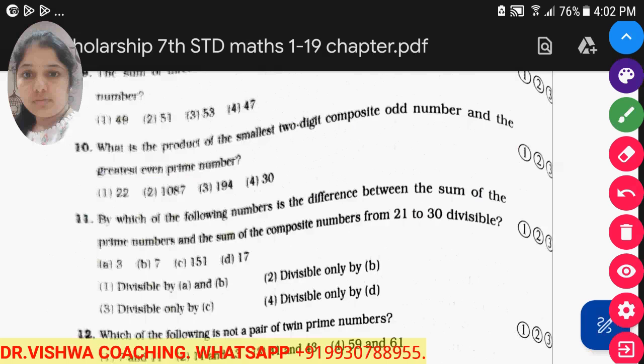Smallest two-digit odd composite number is 15. Yes, 15 multiplied by 2 is 30.